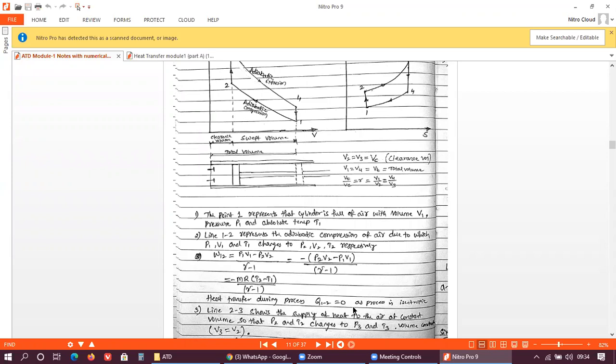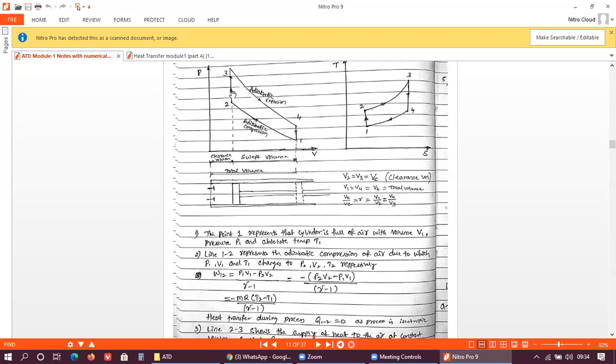Okay, so next is the line 2 to 3. As you can see, 2 to 3 is a vertical line. Is it visible to all of you? Line 2 to 3. Is it visible or not? Yes, sir.